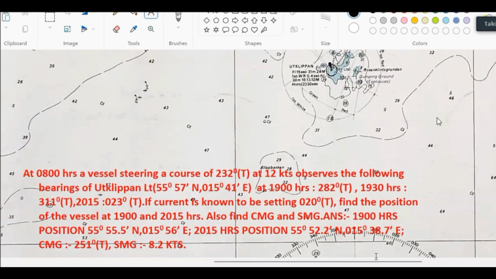Okay, on position circle transfer, question number 13. I'm doing it, but it is a position circle transfer and line together. Okay, let's see how to.